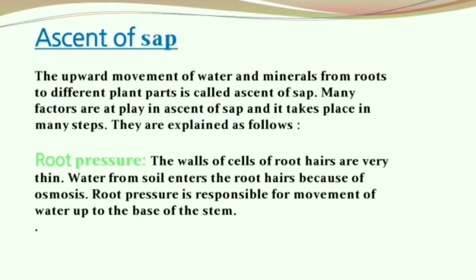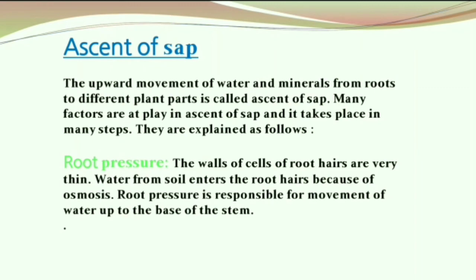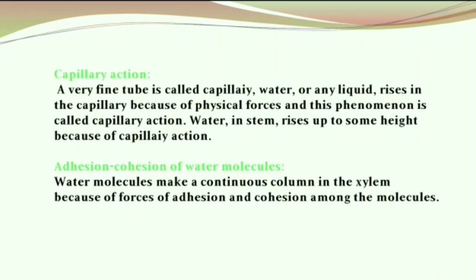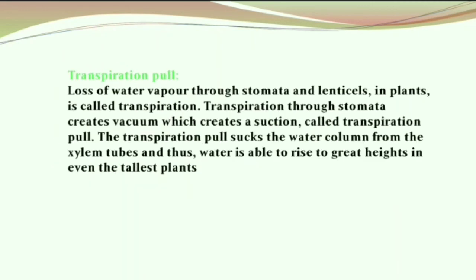Now, what is ascent of sap? The upward movement of water and minerals from roots to different parts of the plant is called ascent of sap. This is dependent on different factors like root pressure, capillary action, adhesion and cohesion of water molecules, and the transpiration pull.